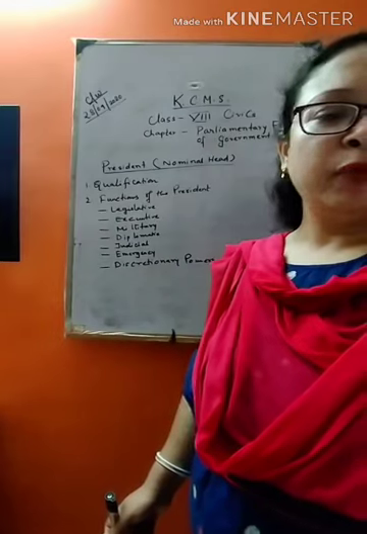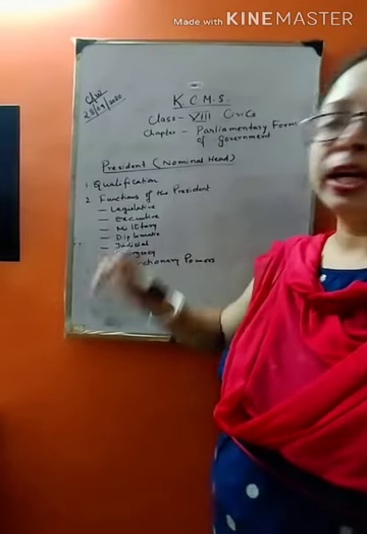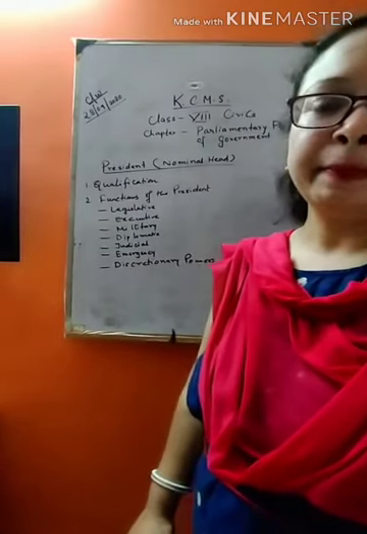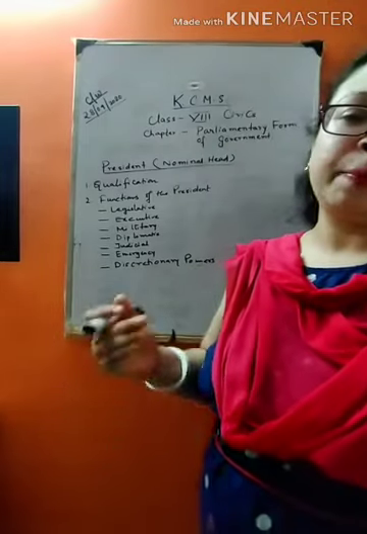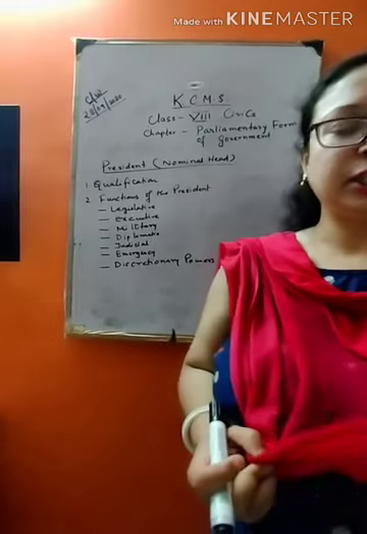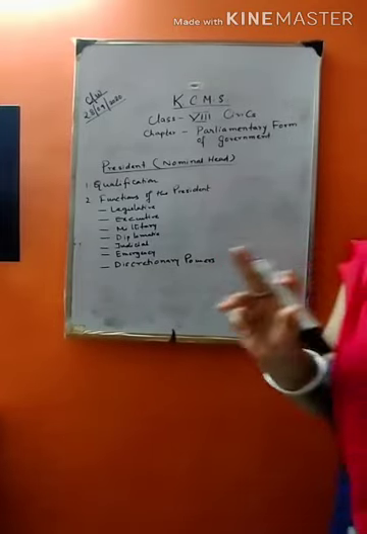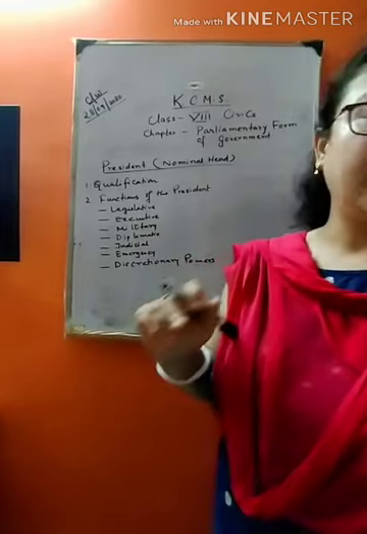Now we'll come to the qualification of the president. That means what are the qualifications needed to become a president of a nation? First qualification, he should be a citizen of India.